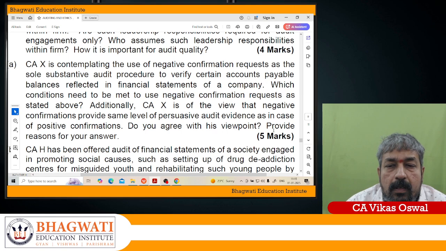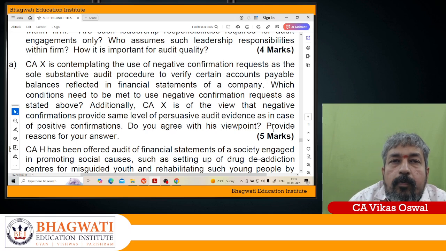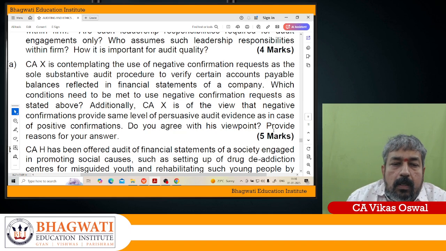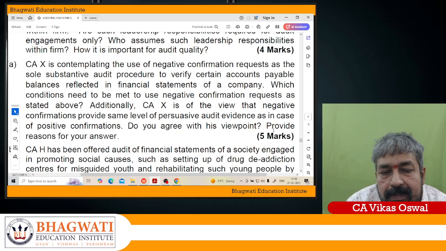Now, which conditions need to be met to use negative confirmation request as stated above? Additionally, here CAX is of the view that negative confirmation provides the same level of persuasive audit evidence as in case of positive confirmation. Do you agree with this viewpoint? Provide the reasons for your answers. So, do you agree with this kind of viewpoint here? And you need to provide the reasons for this answer.